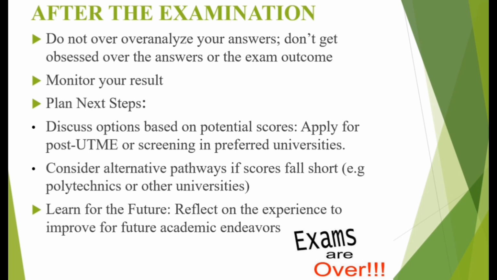So if you write the exam and you didn't pass and you didn't get a good score, that should not make you feel like, oh, I'm a very dull student, I don't think I can ever make it. No, you should remove that mindset. Your mindset should be, where did I miss it? You can look at your result and see that in English I got 70, in biology I got 80, but in physics I got 40, in chemistry I got 30. That means I didn't do well in those subjects. So that should make you put in more effort into those two subjects, so that the next time you are writing that exam, or even not the UTME, you should be able to do better in those subjects that you didn't perform excellently well.